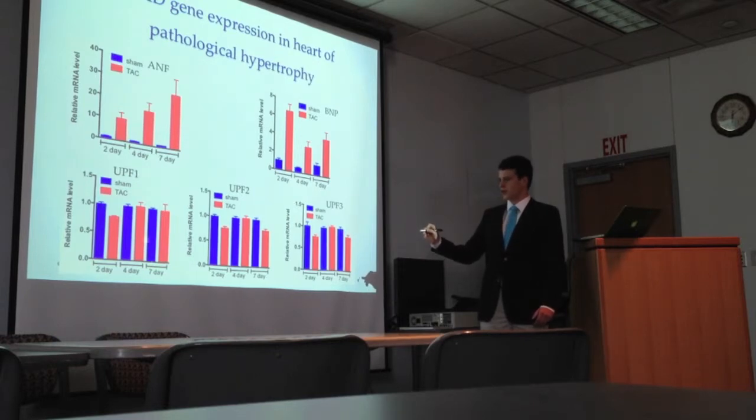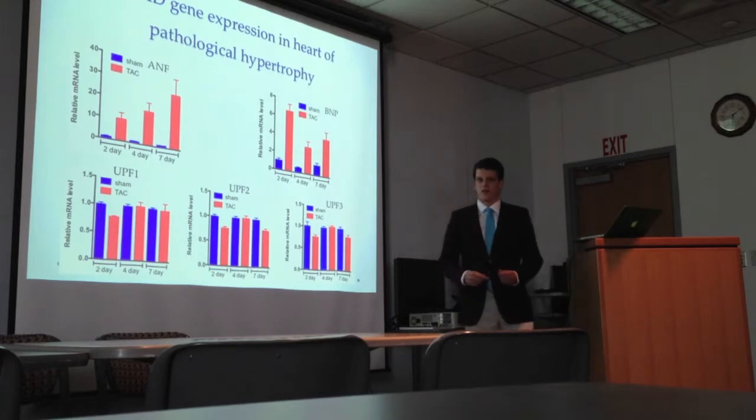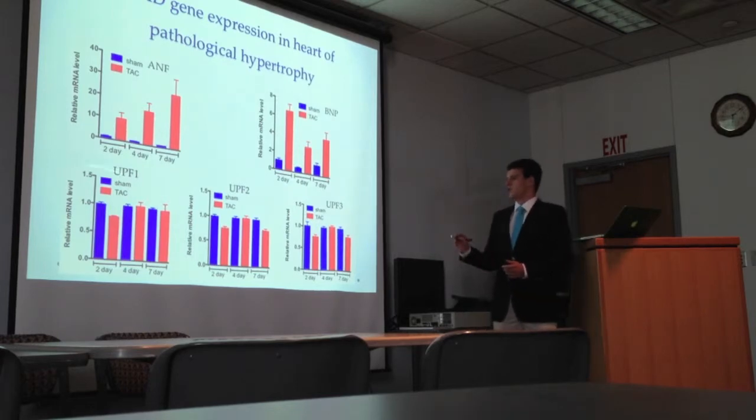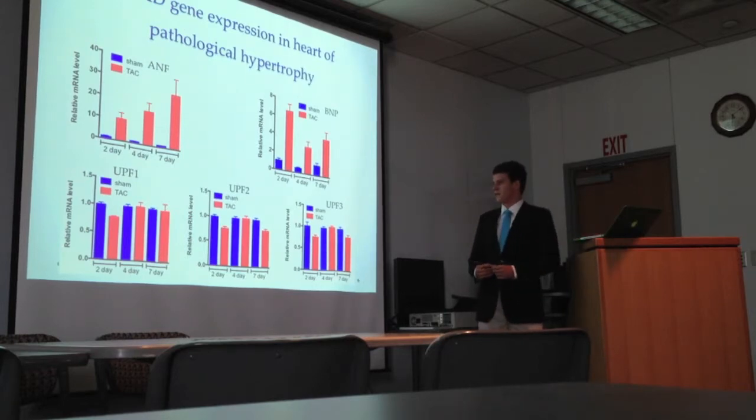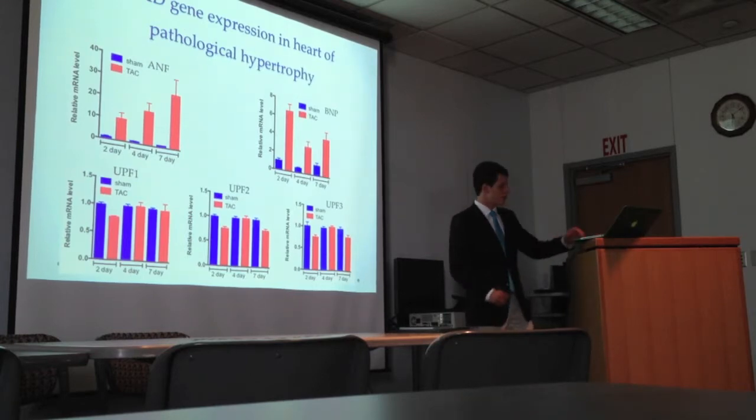This dip is then restored in all models at 4 days, and it remains increased in UPF1. However, UPF2 and UPF3 again dip at 7 days. These results represent a very modest decrease in mRNA transcripts and require a significant amount more research for more accurate results.